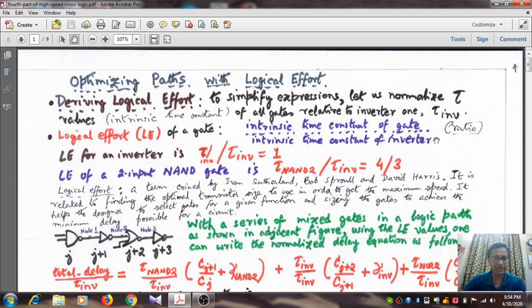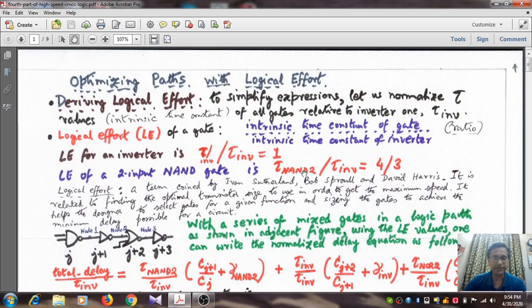So the definition of logical effort means it is the ratio of intrinsic time constant of the gate and the intrinsic time constant of the inverter. That is the ratio. So the logical effort for an inverter is simply 1, because it is the ratio of the time constant of the inverter to itself. Now the logical effort of a 2-input NAND gate is what?